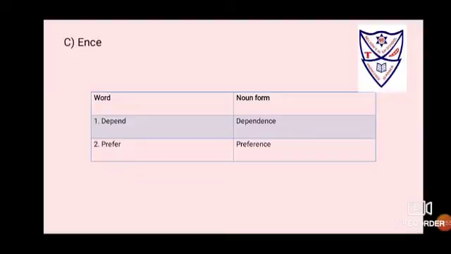Next is ence as a suffix. When the verb is depend, after adding ence, it becomes dependence. The verb is prefer, after adding ence, becomes preference.